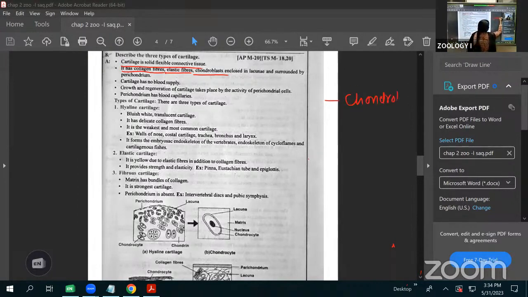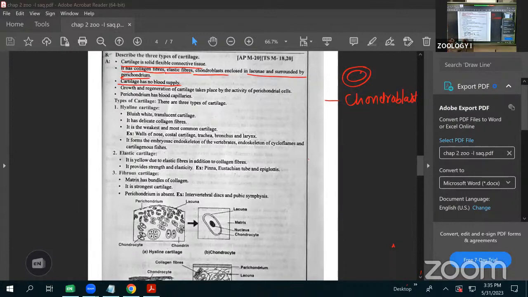These chondroblast cells are surrounded by the lacunae, that is, enclosed in lacunae. See this one? For example, this one is a chondrocyte. The chondrocyte is surrounded by a membrane that we call a lacunae. Next, lacunae are surrounded by the pericardium. The cartilage has no blood supply. Only the pericardium, the outer layer, has the blood circulation. On the inner side, the blood circulation is absent.